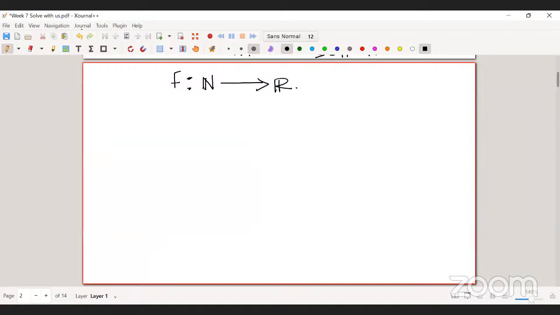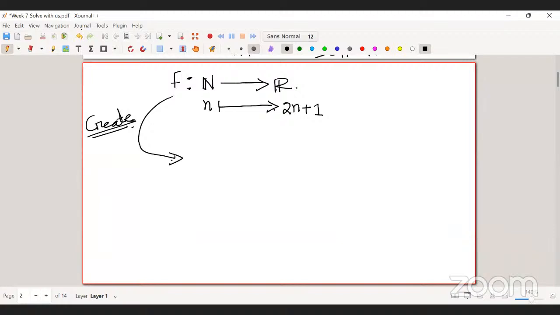Let's say my function is n goes to 2n plus 1. This is my function. If I have a function like this, then I can create a sequence out of this function.